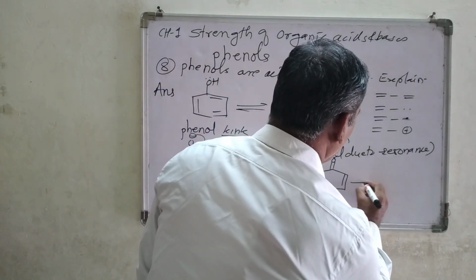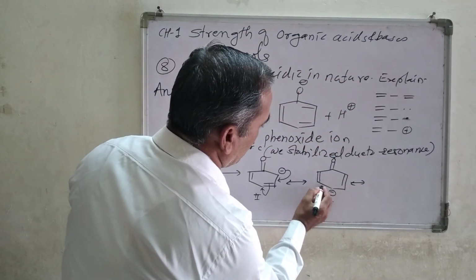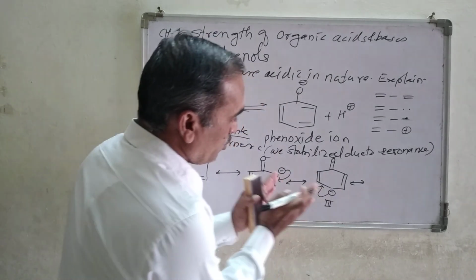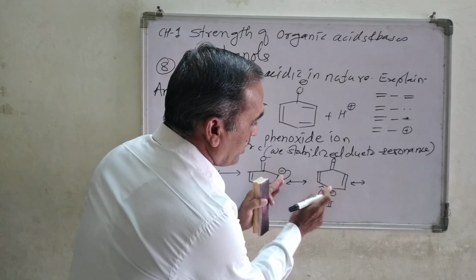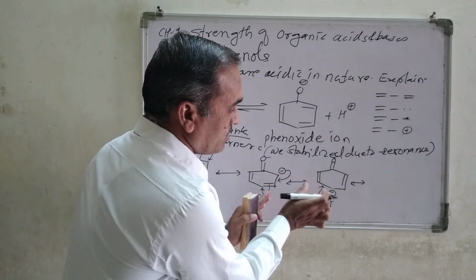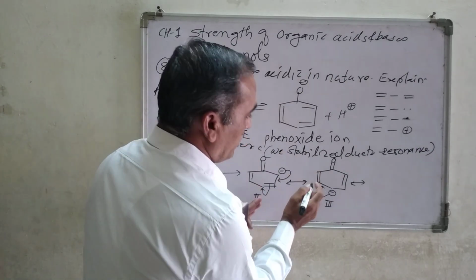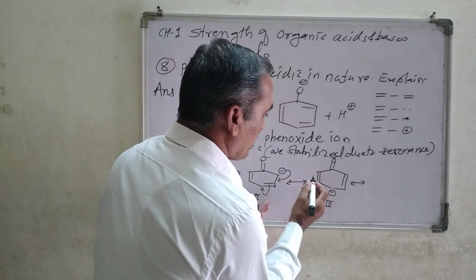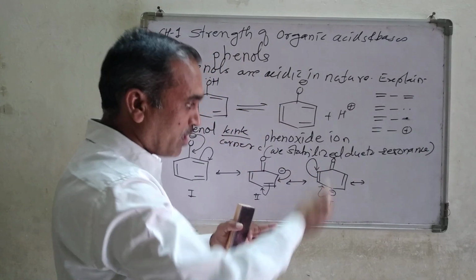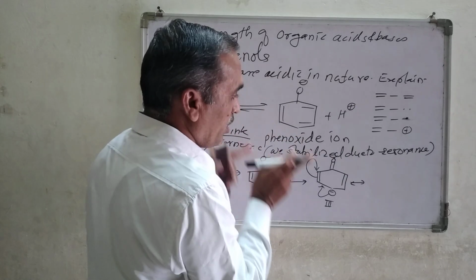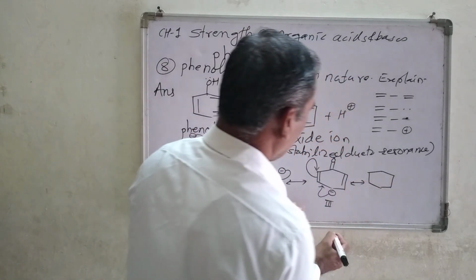Look at another resonating structure. This negative charge again forms the double bond here. To show the arrow precisely, the arrow should be in between this carbon atom and this carbon atom. It means it is making a double bond at this particular point only, and when it is forming a double bond, this double bond concentrates the electron density at this corner point. Show the point very clearly, then you are going to get the structure like this.